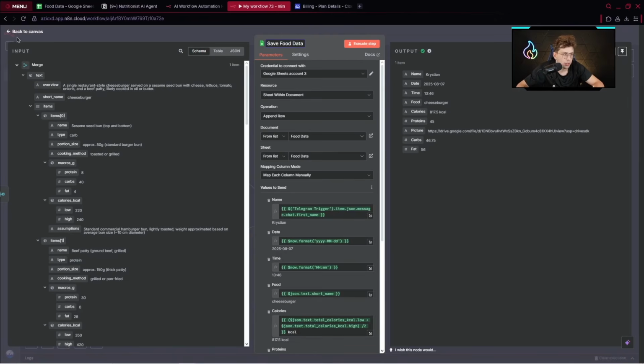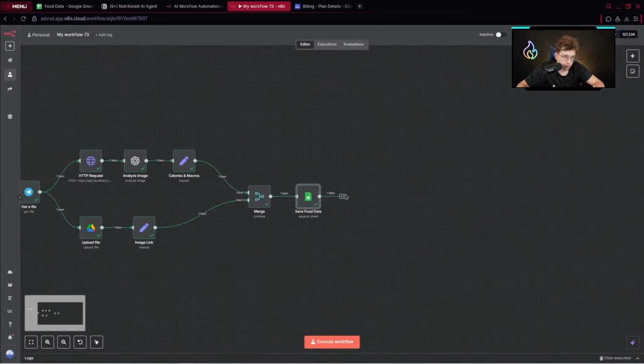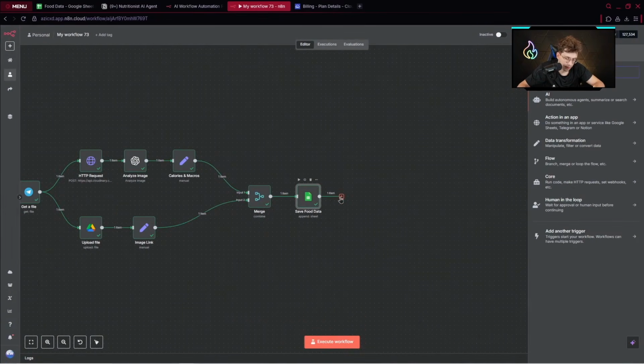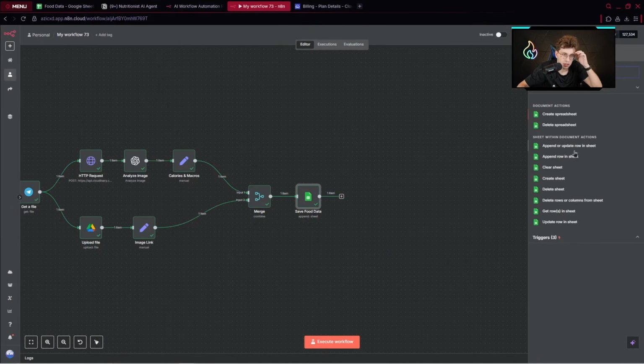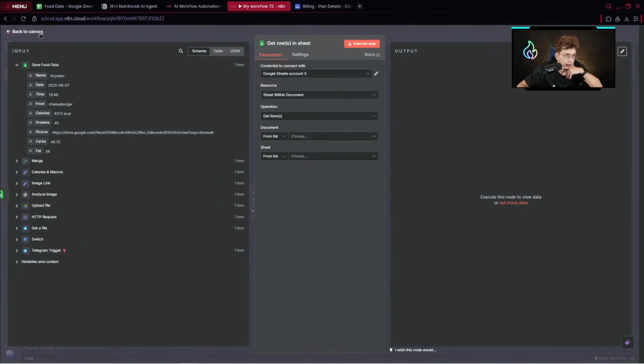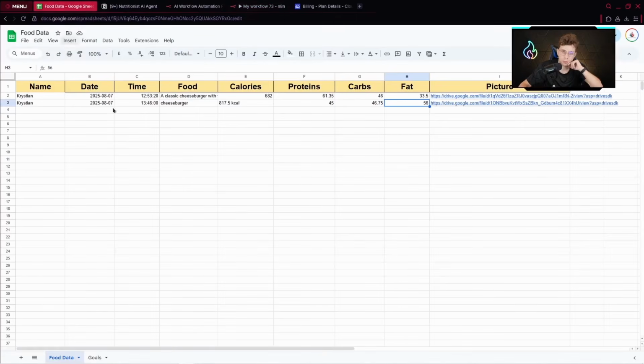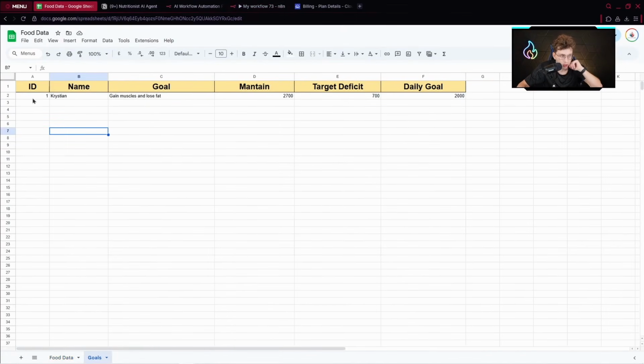The next thing, we want to get our goals. So simply here, we've got, again, Google Sheets. And then we want to read, actually take, so get rows in sheet. Perfect. And now, if you have your specific Google Sheets template, you need to fulfill your goals. So provide ID, name, goal, like the calories amount, target deficit, daily goal, okay? So you need to provide all of these variables.